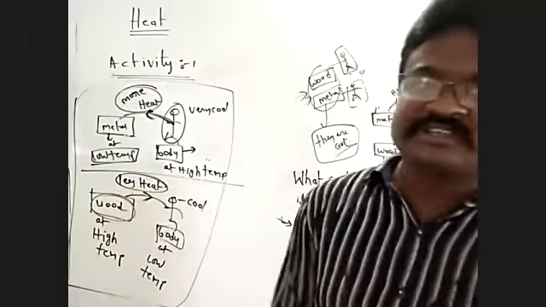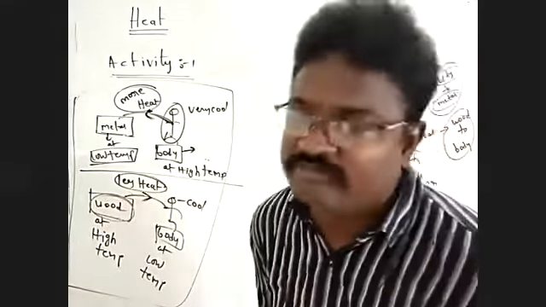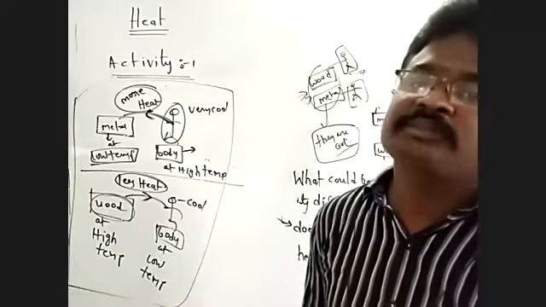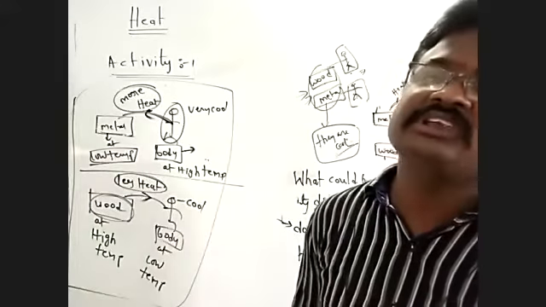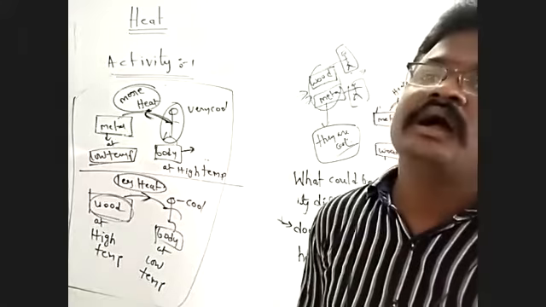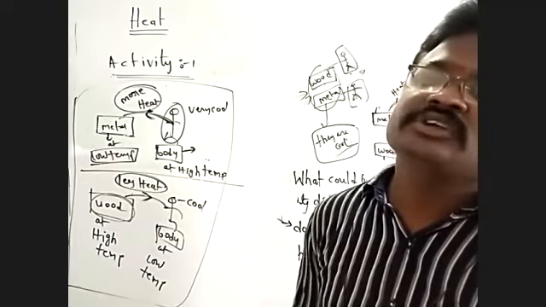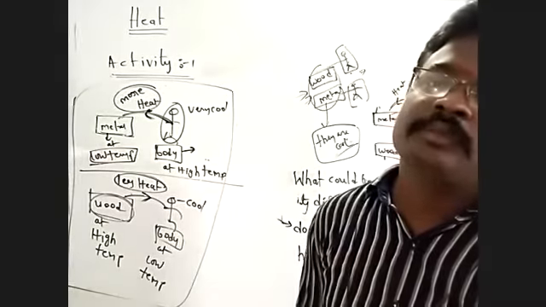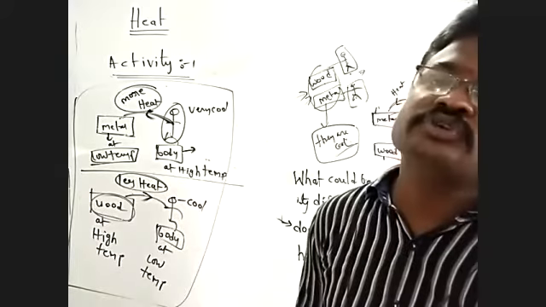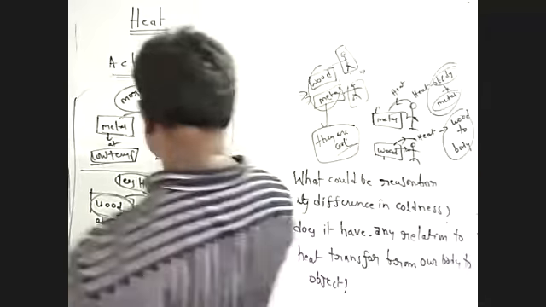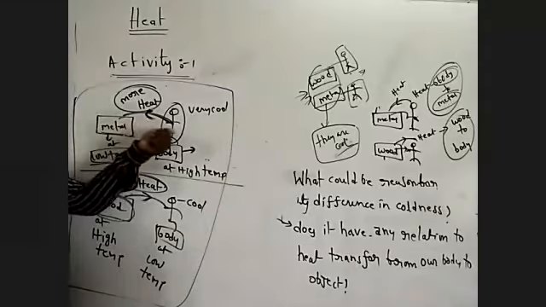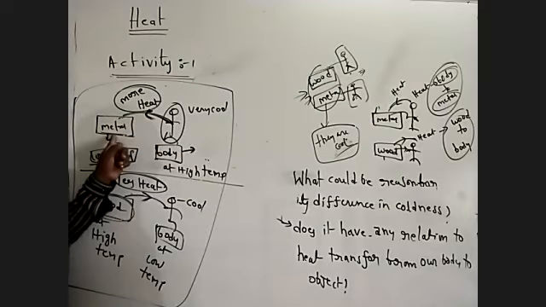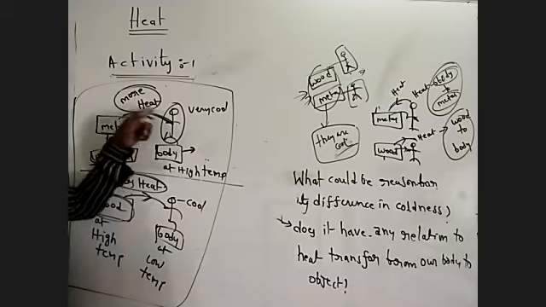Actually, the basic point is heat is a form of energy which flows from a body at high temperature to a body at low temperature. From this conclusion, more heat flows from the body to the metal, since heat flows from a body at high temperature to a body at low temperature.